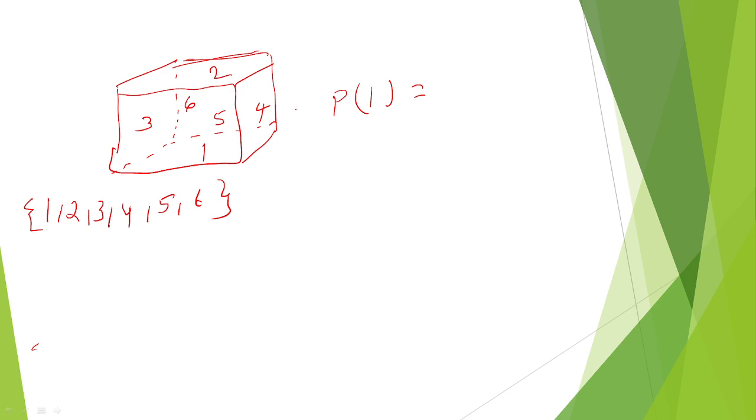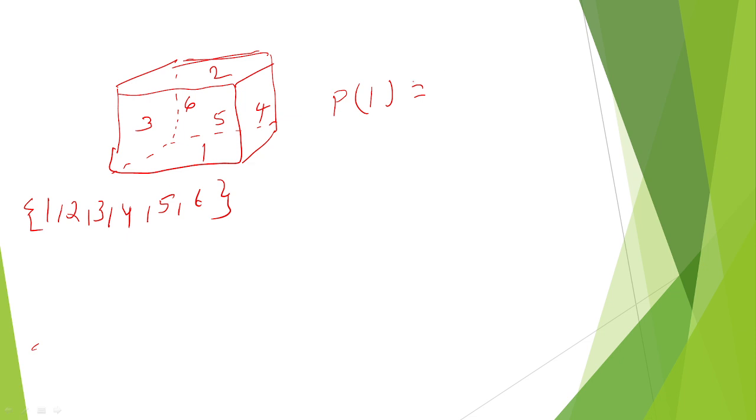There are six outcomes: 1, 2, 3, 4, 5 and 6. So 6 outcomes are there here.